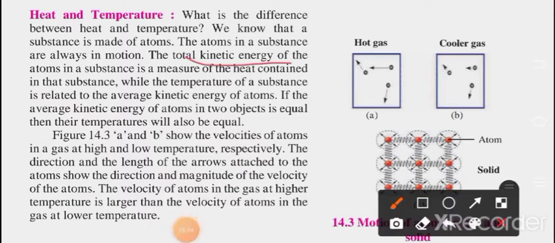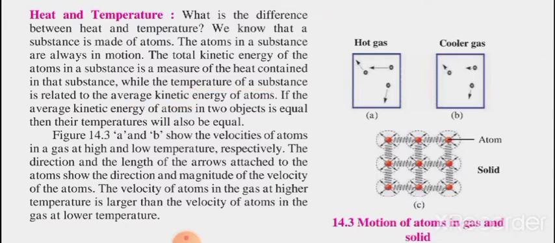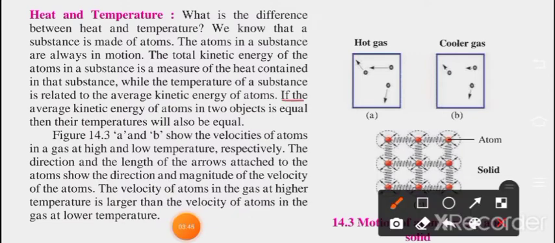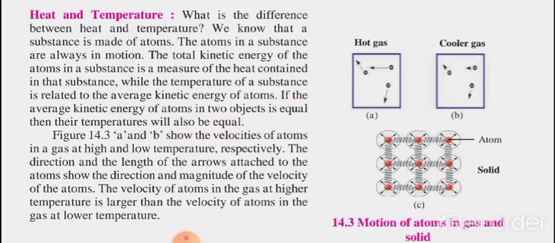The total kinetic energy of the atoms in a substance is a measure of the heat contained in the substance. So if you want to measure the total kinetic energy, we can measure it with the help of the atoms present in it. While the temperature of a substance is related to the average kinetic energy of the atoms. So if the average kinetic energy of atoms in two objects is equal, then their temperatures will also be equal. Whatever kinetic energy the atoms have, we can calculate, and we can say that much temperature is available in it.